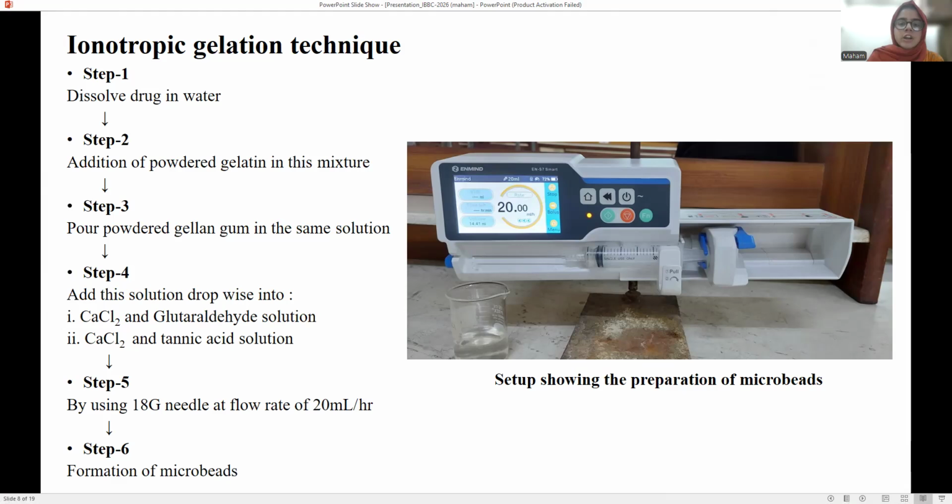An 18 gauge needle is inserted on the syringe. Now the polymer solution is added dropwise into the cross-linker solution at a flow rate of 20 ml per hour, and the microbeads are formed.